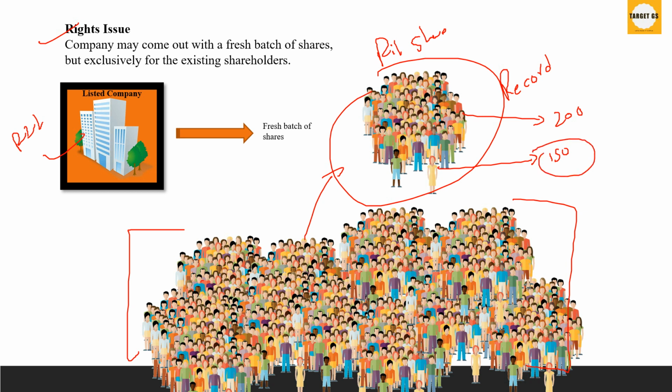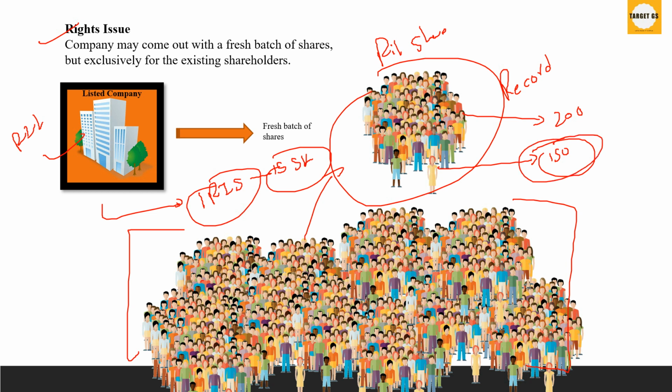So here in this case, Reliance Industries is actually offering one rights issue share for every 15 shares held by a shareholder. Okay, one rights issue share for every 15 shares held by a shareholder. So here in this case, if a shareholder owns 150 shares on the record date, he or she will get a chance to buy 10 rights issue shares.